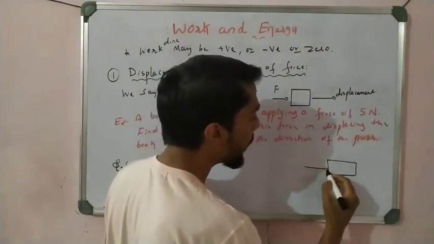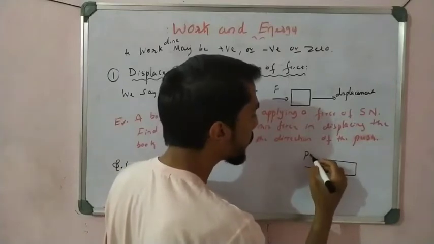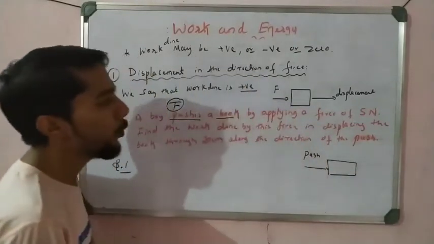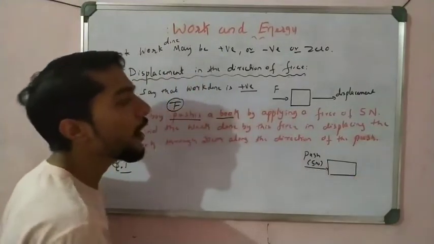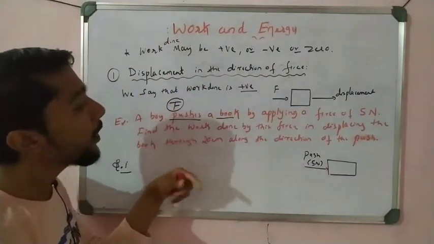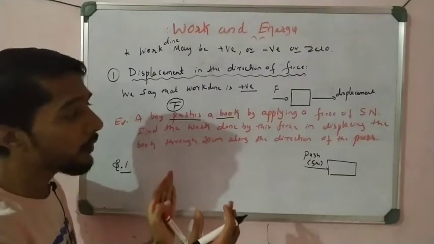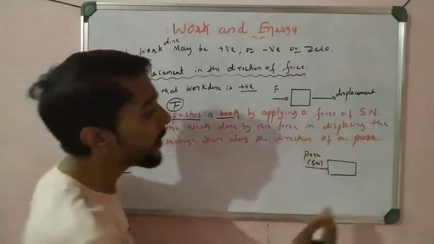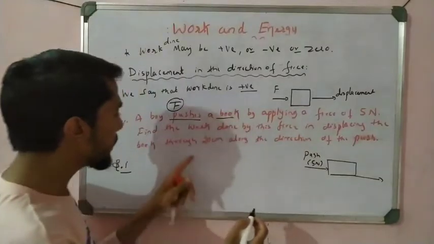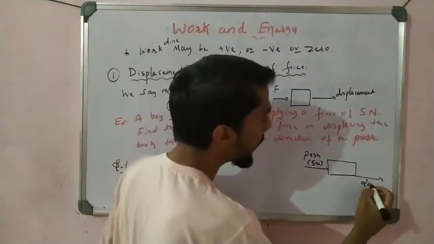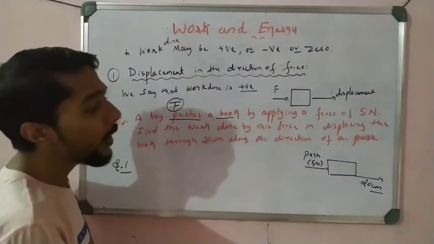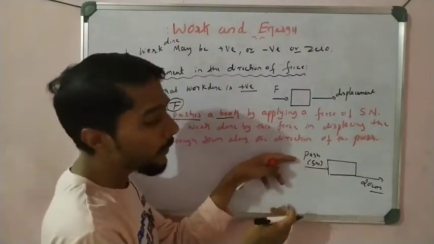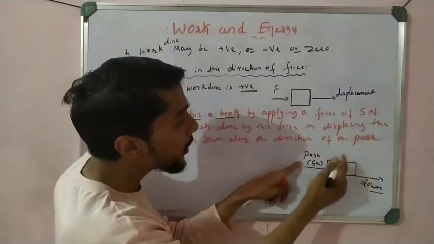Now a boy pushes this book by applying a force of 5 Newton. And what happened? Work is done. How much? We have to calculate. The object gets displaced about 20 centimeter. So what is the direction of force and displacement here? Direction of force and direction of displacement are both in the push direction.